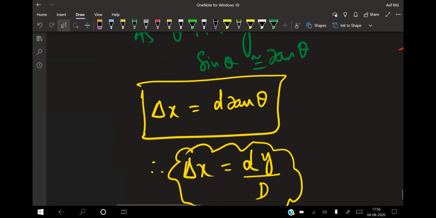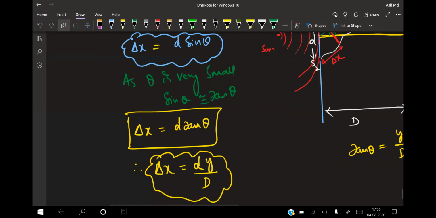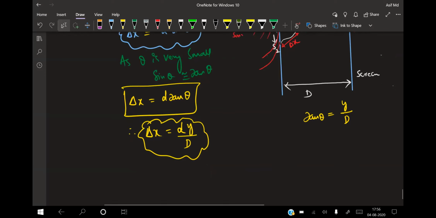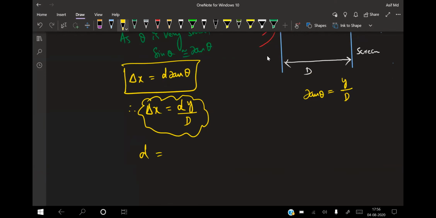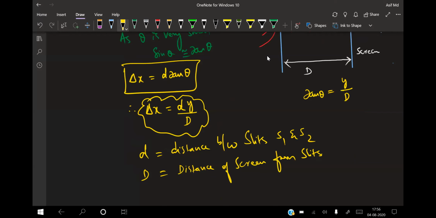So in Young's double slit experiment, the path difference is calculated by the formula delta x equals d sin theta. As theta is very, very small, sin theta is approximated to tan theta. So the path difference is delta x equals d into tan theta. Small d is nothing but the distance between the slits S1 and S2. Capital D is the distance of the screen from the slits.